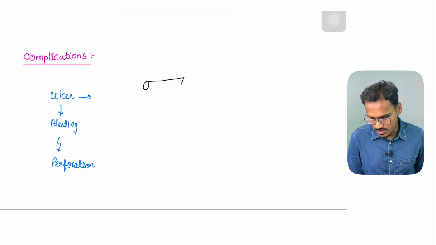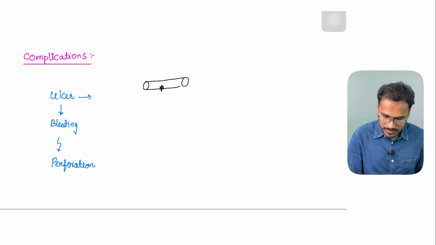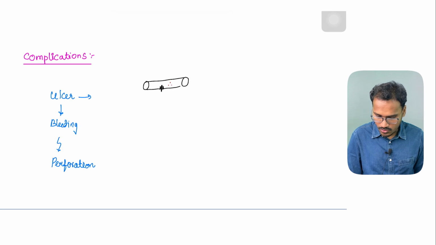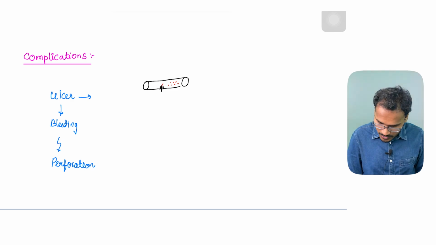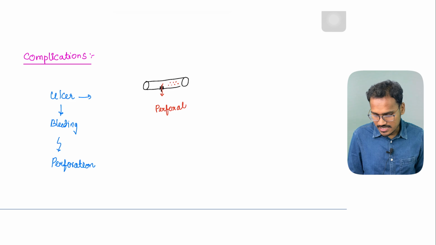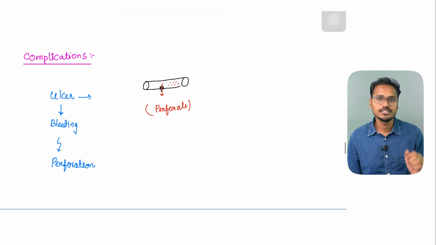And why we are so concerned about peptic ulcer disease is, suppose this is the intestinal mucosa and there is an ulcer sitting here. It will slowly erode the mucosa and whatever blood vessels are around that region, so they will start to rupture and it can cause a GI bleed. First is gastrointestinal bleed. And if the ulcer is very severe, it is going to perforate. And if the HCl inside the stomach leaks into the peritoneum, it is going to cause severe inflammation, and that is going to be an emergency condition.